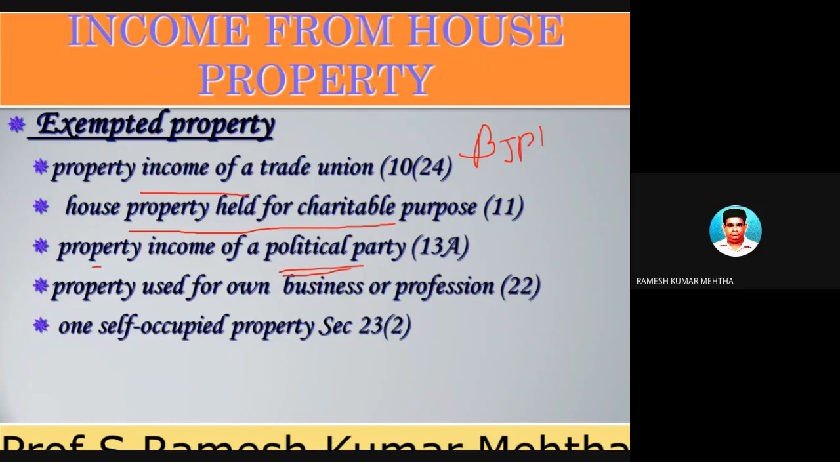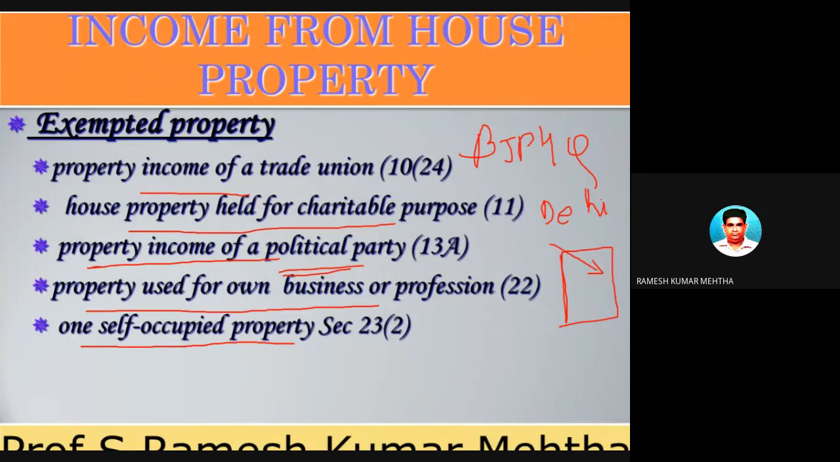They are having a headquarters at Delhi, and that is a big building. So there is no property income of... This is used for political purpose, and there is no income from that one. So property income of a political party is exempted, and one self-occupied house property and property used for own business or profession. So these are some of the exempted.